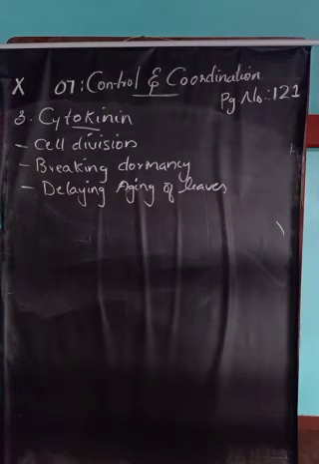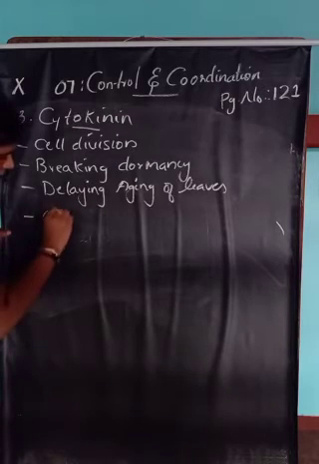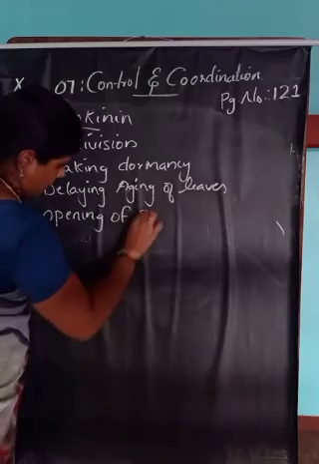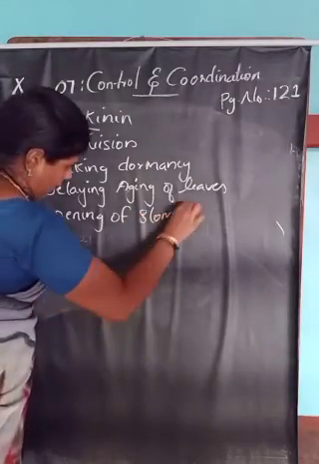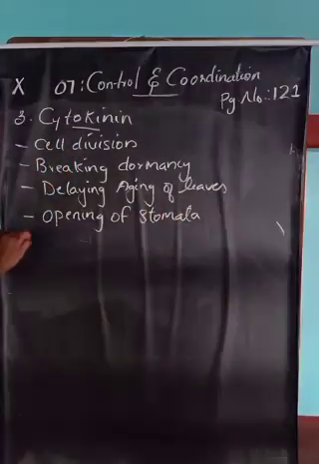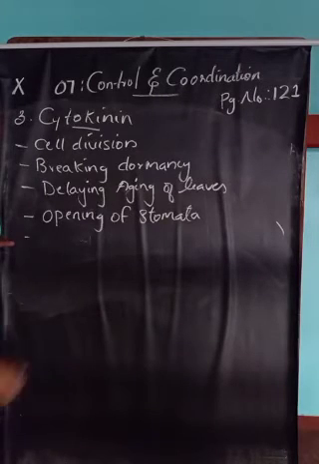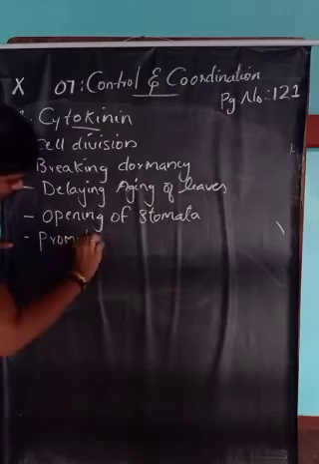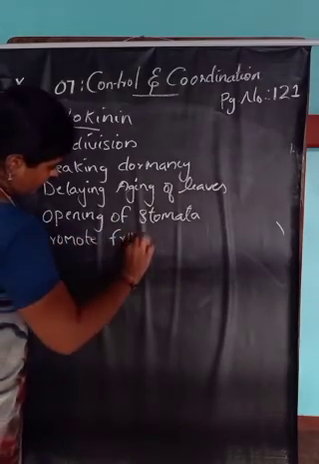Then it promotes opening of stomata, and it promotes fruit growth.